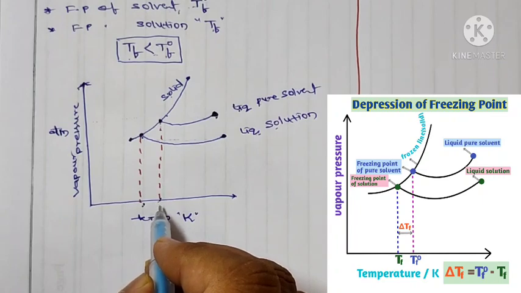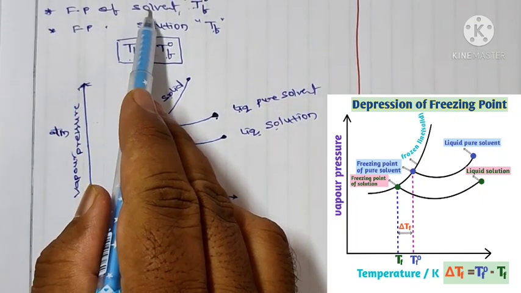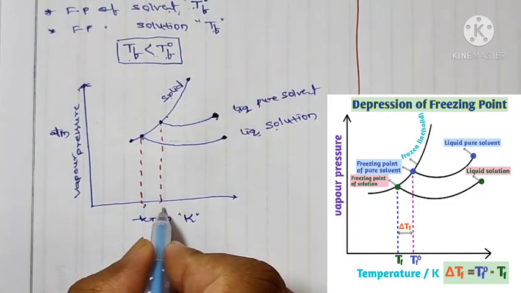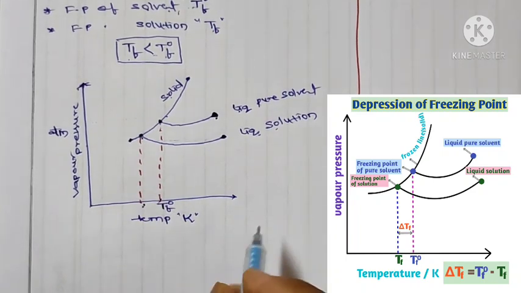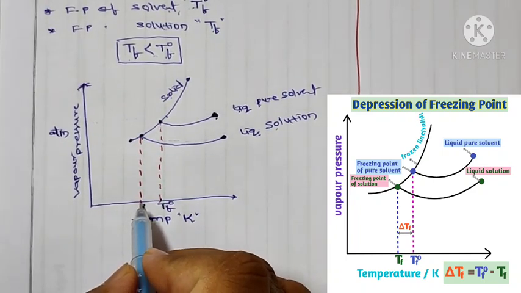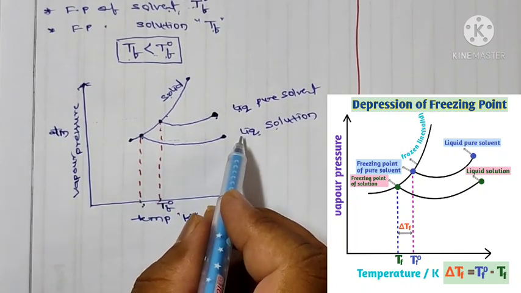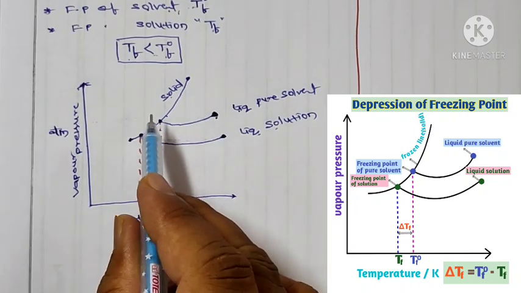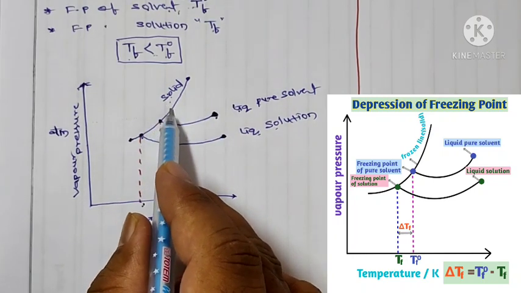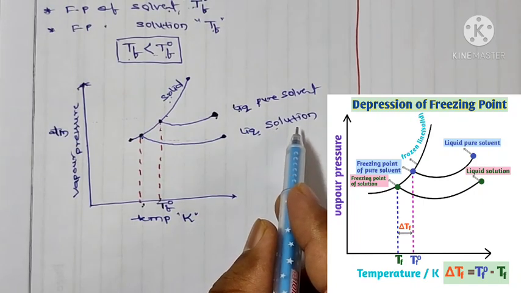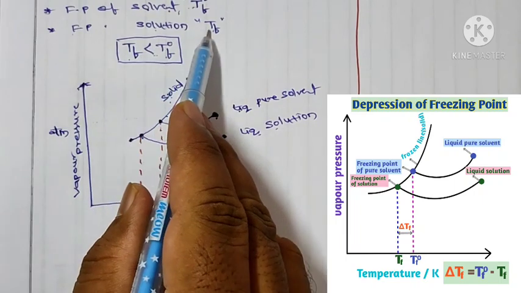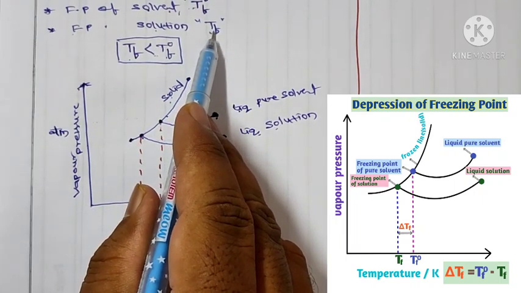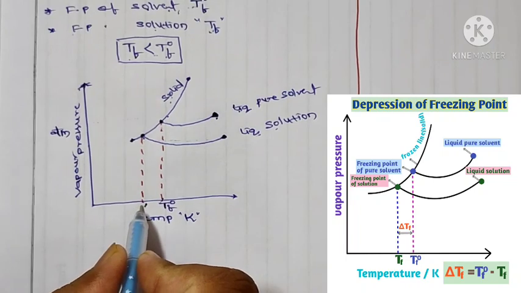So the temperature is called the freezing point of solvent, represented by T0 F. And at this temperature, the vapor pressure in liquid phase becomes equal to vapor pressure in solid phase of solution, and that temperature is called freezing point of solution, represented by TF.